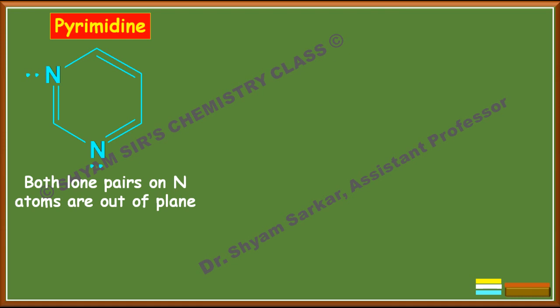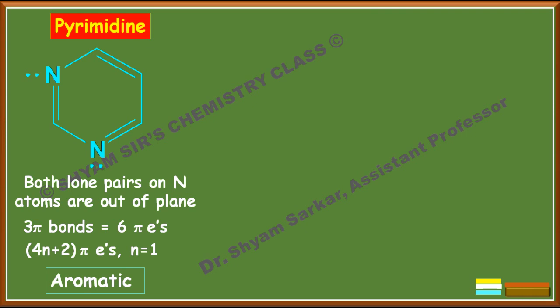So we will go only with the pi bonds. So there are 3 pi bonds, that means 6 pi electrons. It matches with the 4n plus 2 pi electron system where n equals 1. So this is aromatic in nature.